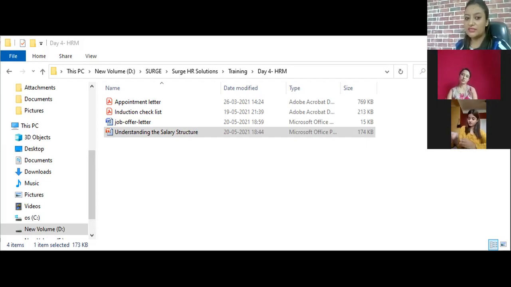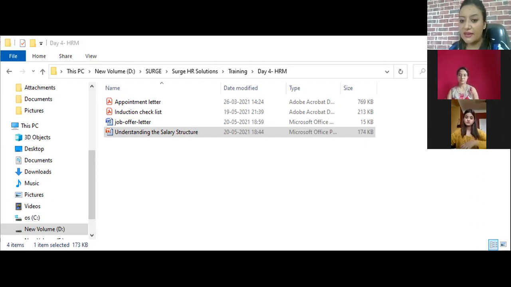What is CTC? CTC, or cost to the company, is the total amount that a company spends, directly or indirectly, on an employee. It refers to the total salary package of the employee. CTC is inclusive of monthly components such as basic pay, various allowances, reimbursements like medical reimbursement and phone reimbursement, and annual components: gratuity, annual variable pay, annual bonus, etc.